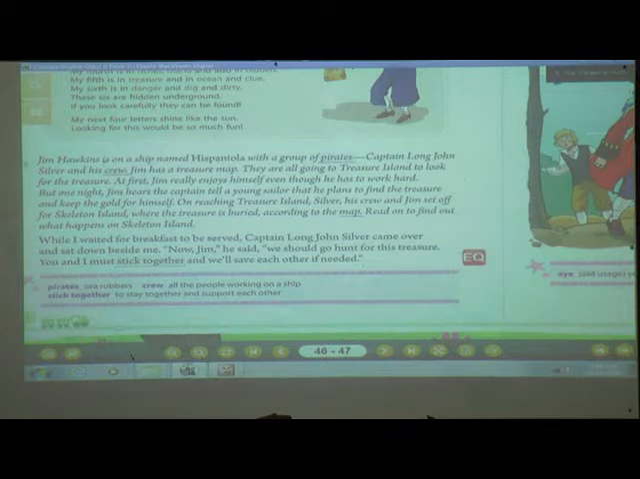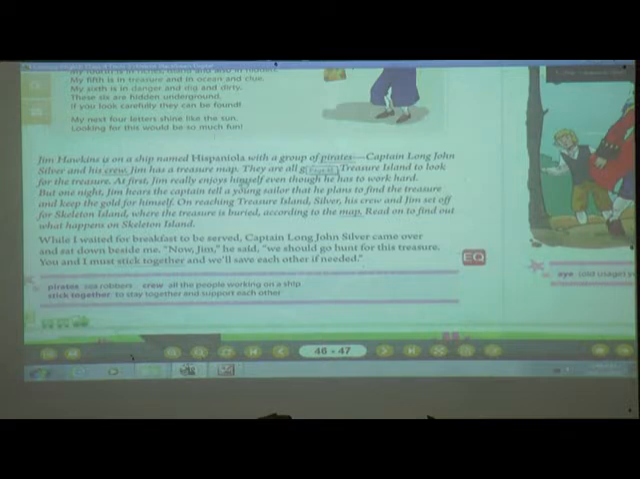Yes, Hispaniola. Now Jim Hawkins is on a ship named Hispaniola with a group of pirates, and I told you pirates means what, students? Sea robbers. And who is there? Captain Long John Silver and his crew. Crew means all the people working on the ship. So he is the captain over there, Long John Silver, and all the people working along with him on that ship. Okay. Now Jim has a treasure map.